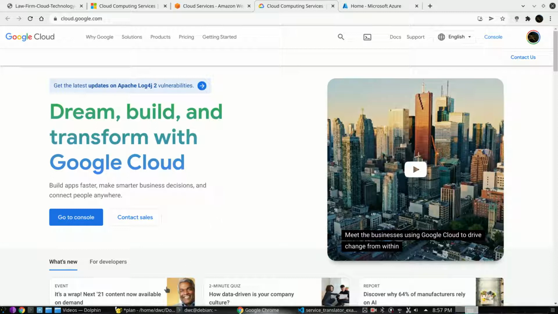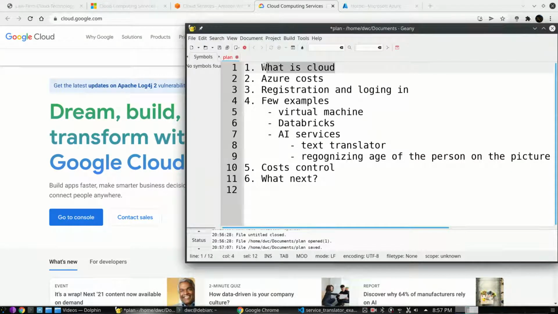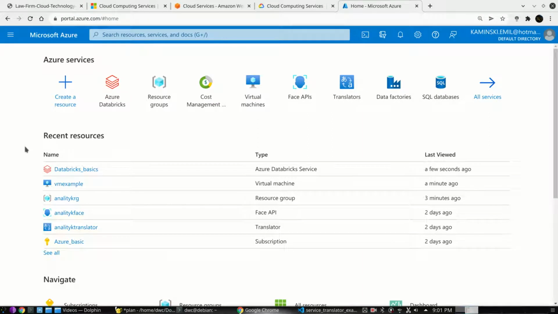Today we are going to talk about the following. At the beginning, briefly, what is cloud? Then we will talk about Azure costs. We will show how to register and log in. And then, at the end of the day, there is no better way of explaining what cloud is than showing a few out of many examples of how to use it, including virtual machines and Databricks, which is very important for us. We are also going to see some AI services. We will translate some text or recognize the age of a person in a picture. Then again about cost control, and what are the next good steps to take in order to develop our knowledge further. Let's get started.